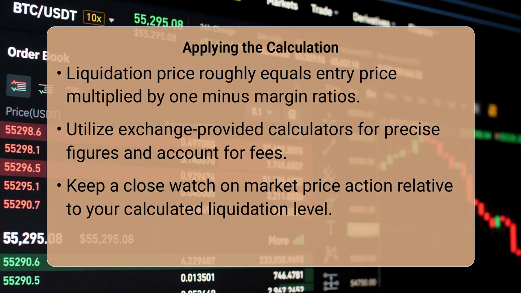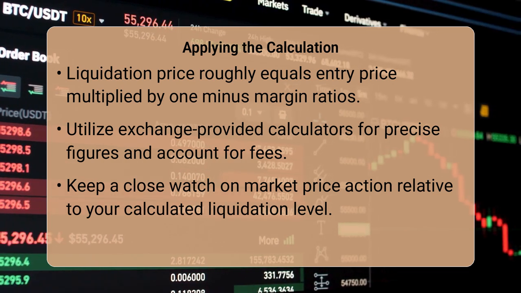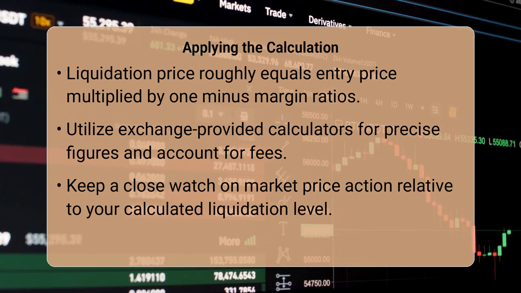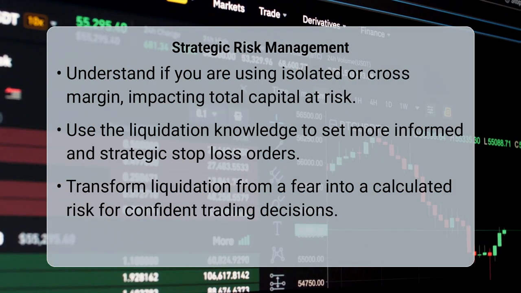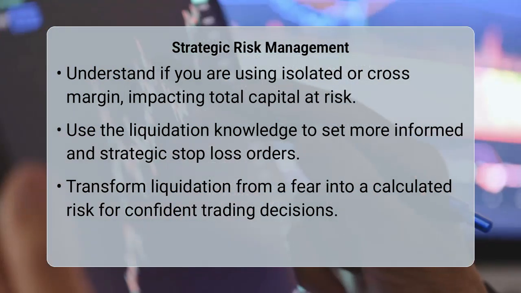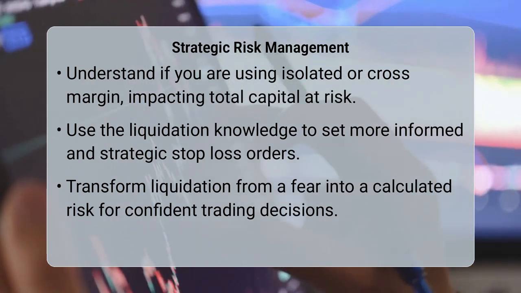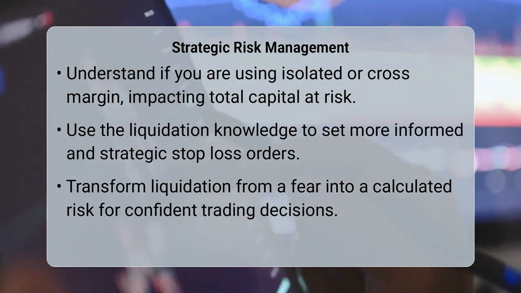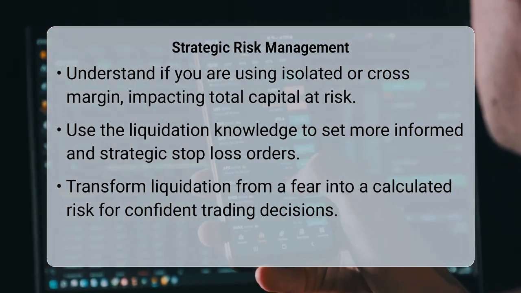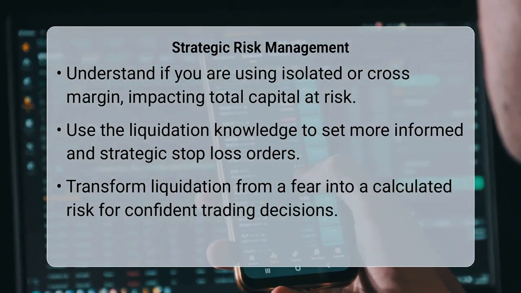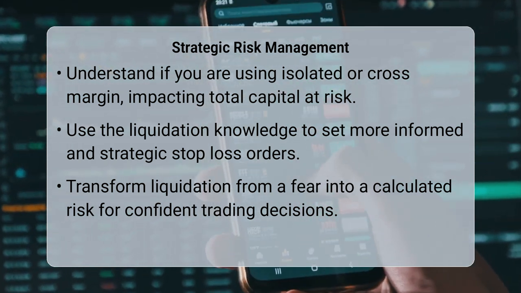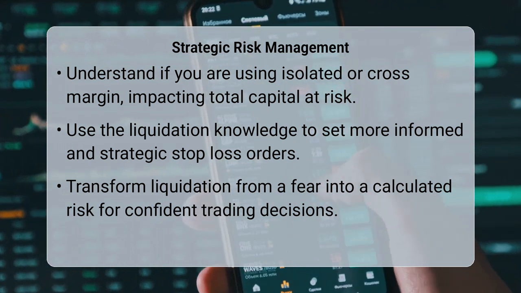A key insider detail to remember is the difference between isolated and cross-margin. Isolated margin means only the capital allocated to that specific position is at risk for liquidation, while cross-margin uses your entire account balance as collateral, meaning a liquidation event could wipe out your whole portfolio. Knowing which type of margin you are using significantly impacts your personal risk profile and the true liquidation dynamics.